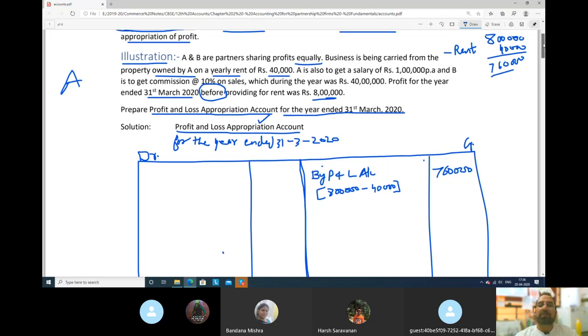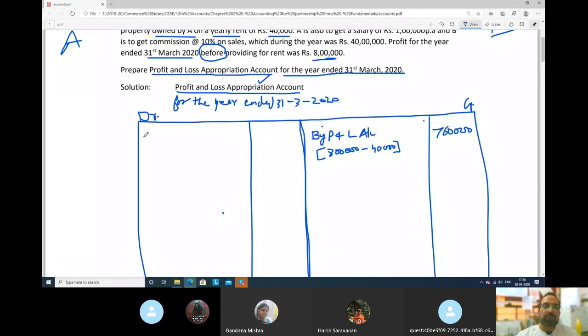We have all the heads. So partners are getting what? We will see. Business carried on, A on yearly rent 40,000. So A will get rent of 40,000 rupees. So how will we do this? Just focus here, beta. I will show you. To whom will it go? A will get it. When A gets the money, any money that we will transfer to his capital account.